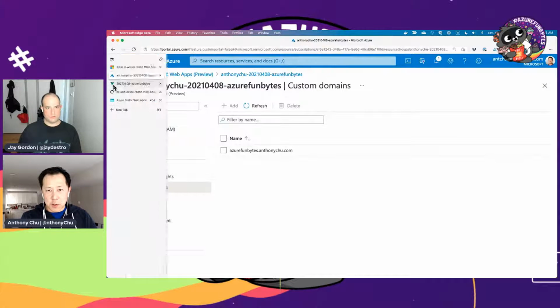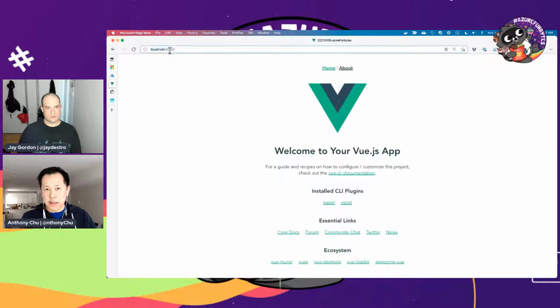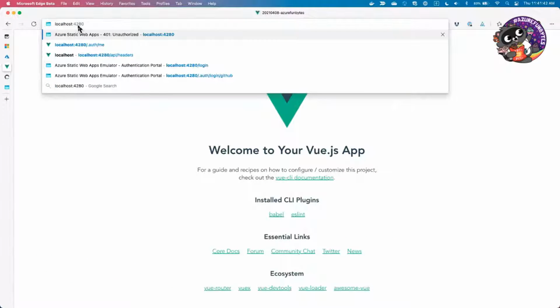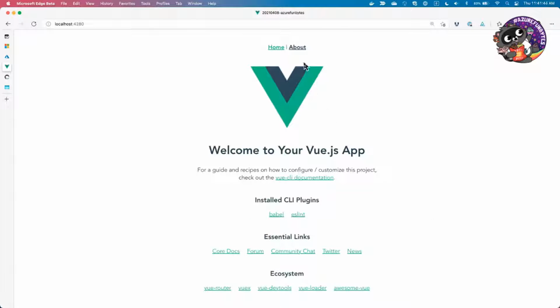So now if I go over here, instead of going to port 8080, I can go to port 4280. I think that's the port for the emulator. You can see I see the same site.